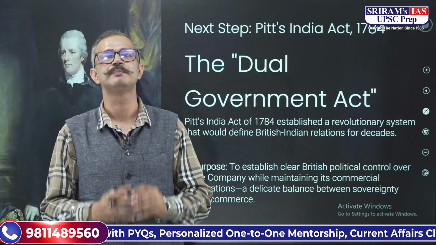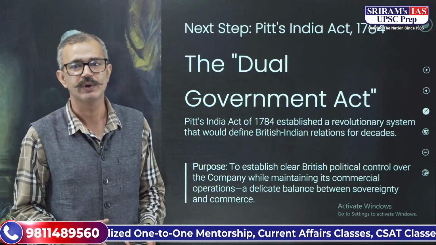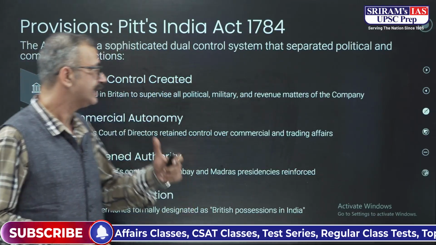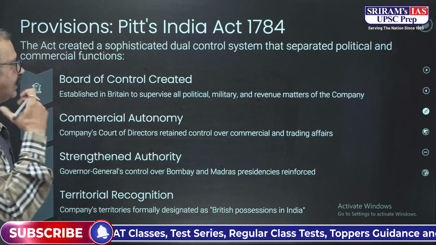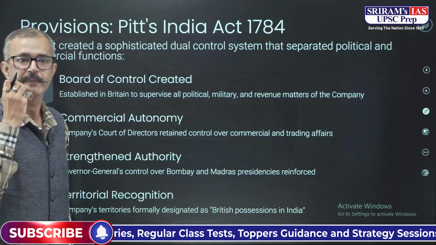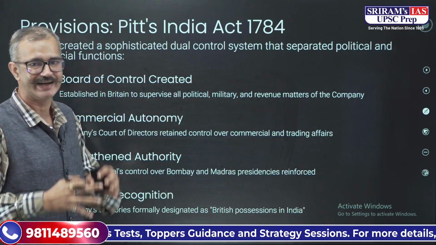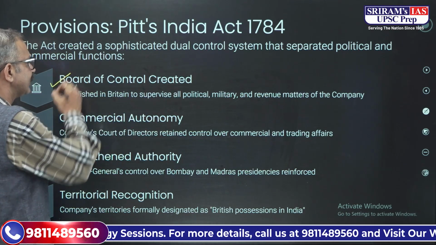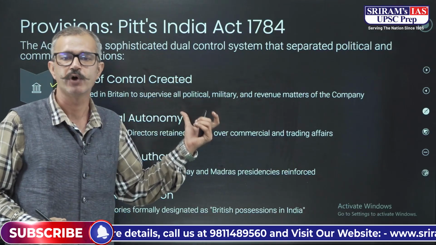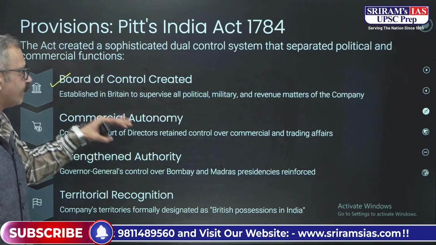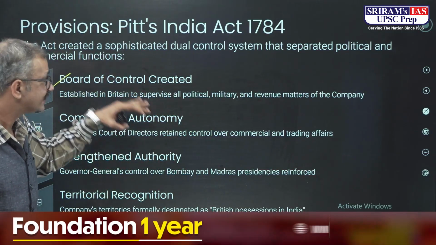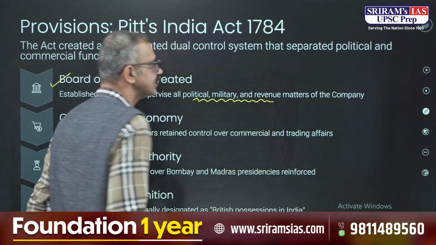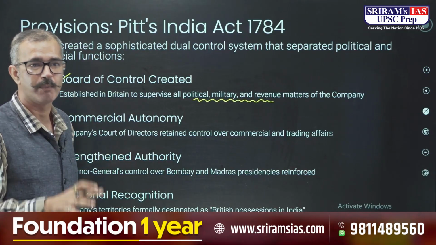So for this particular purpose, this Dual Government Act or Pitt's India Act came into being. Now it came in 1784, and what are the different things that were implemented by Pitt's India Act of 1784? There was a Board of Control that was created. This Board of Control was in Britain, and it had to supervise all the political, military and revenue matters of the company. So this was a Board of Control.